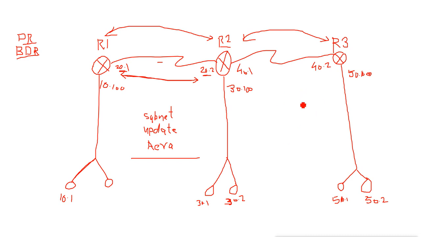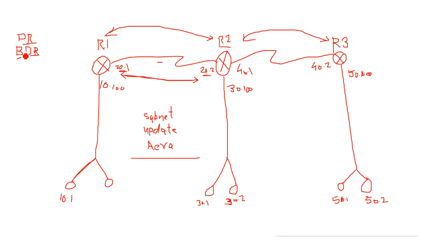So non-designated routers inform DR about any changes. Whatever changes of topology happen in the network, they inform DR, and DR will inform the other routers. Suppose router 3 faces some changes here, so router 3 will inform DR about the changes, and then DR will update the changes to other routers.